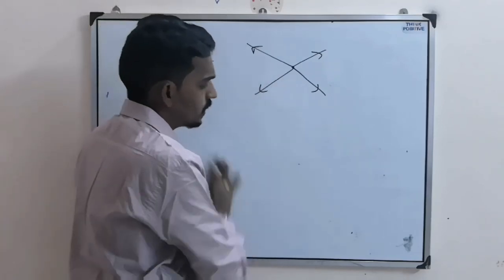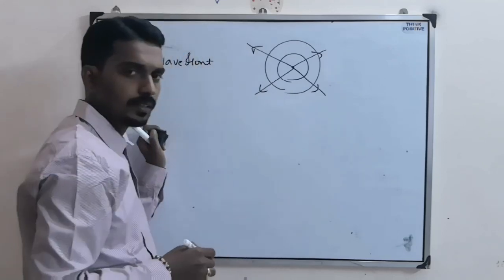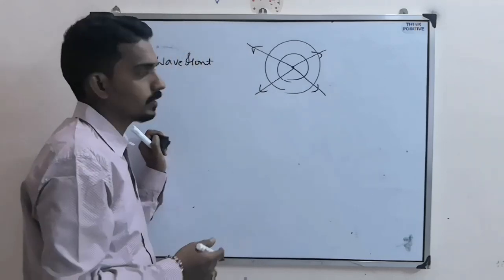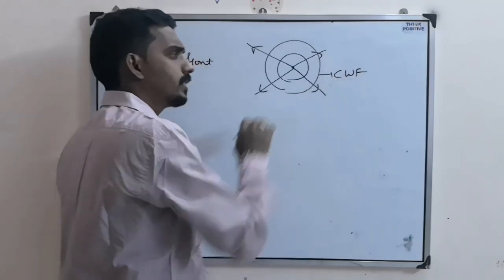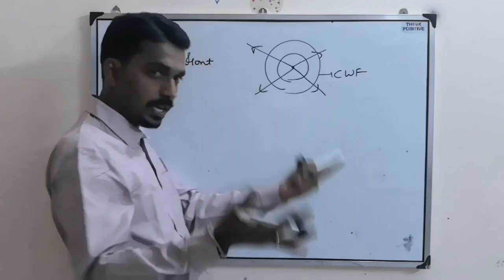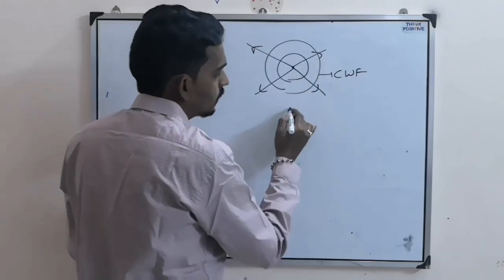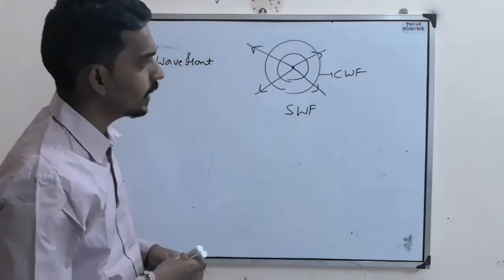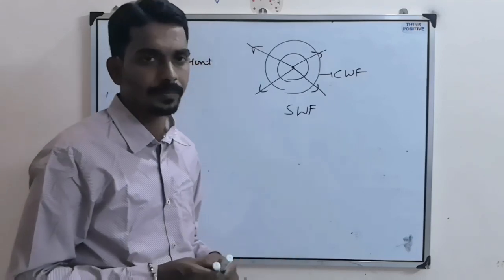If the point source is on a plane, then the wavefront is circle shaped, a surface perpendicular to all the light rays. This is called a circular wavefront. Or in space, you can imagine a sphere around it, and then we call it a spherical wavefront.